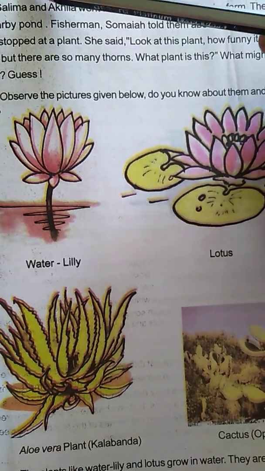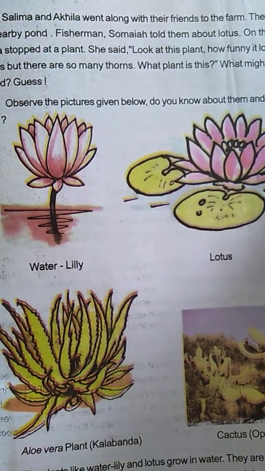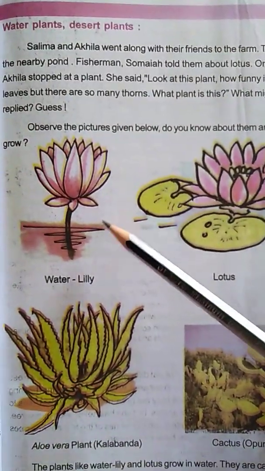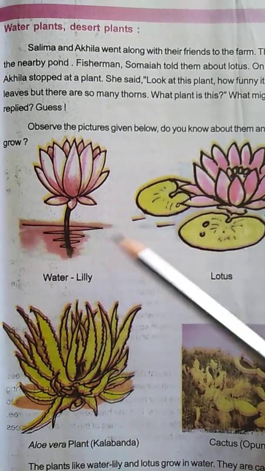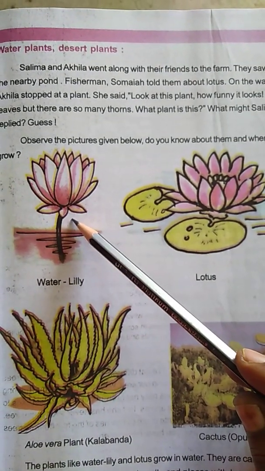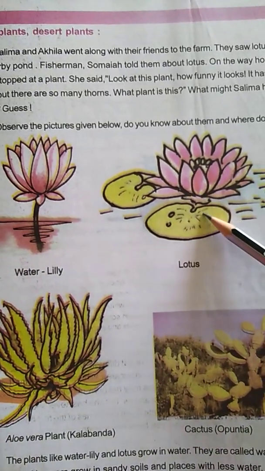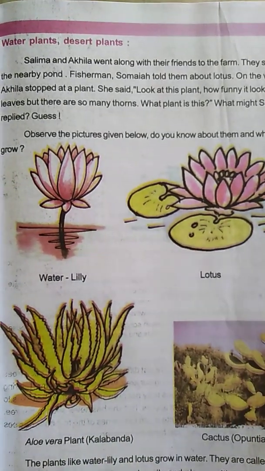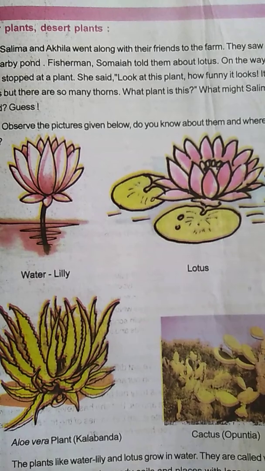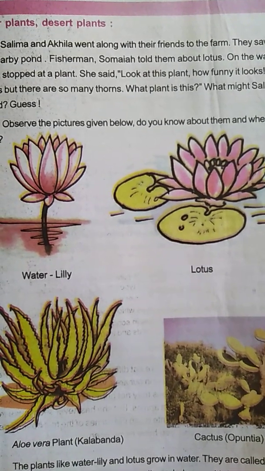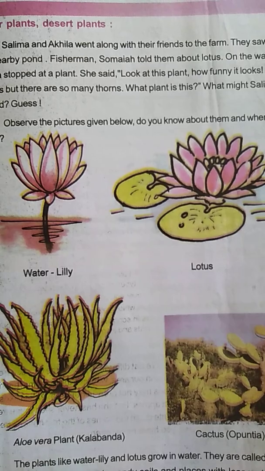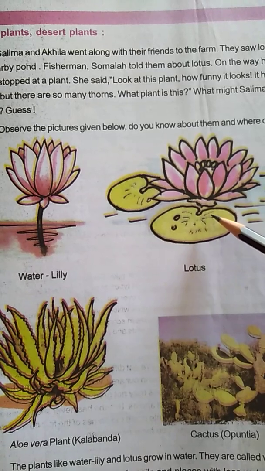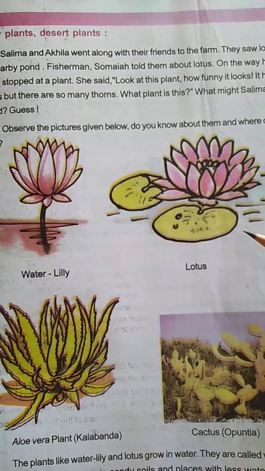The plants which grow in water are called the water plants. Understood, children? So here 2 pictures are given, water lily and lotus. Why have they given these 2 pictures here? This is a flower. Which flower is it? Water lily. And the next one is lotus. Now tell me, these 2 also grow in water. When we travel to other places, we see ponds and lakes. In those we see lotus flowers in the ponds. Many lotus flowers in the pond.